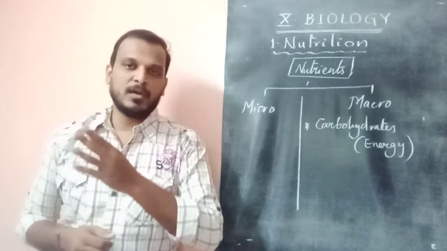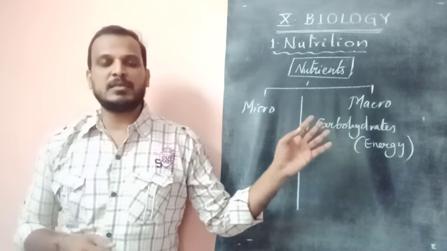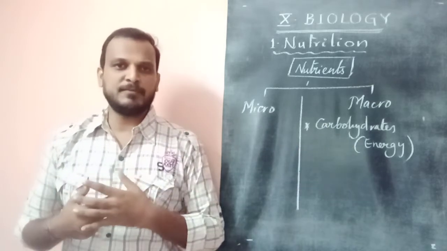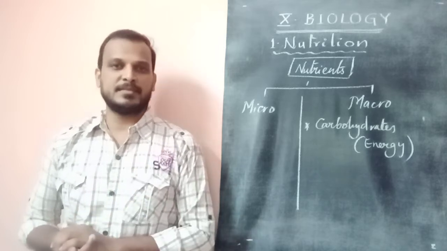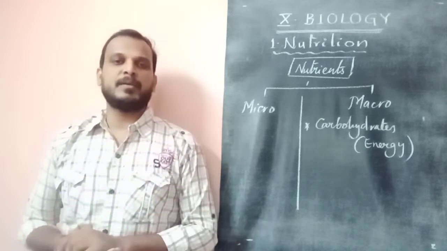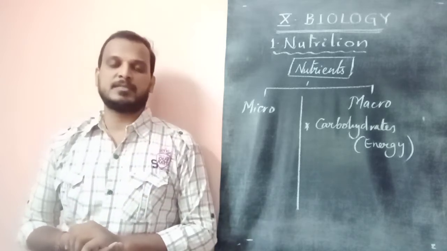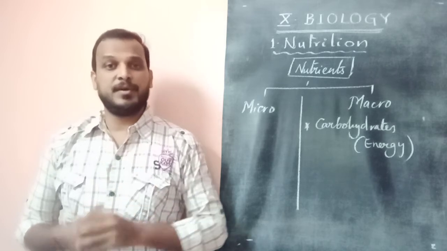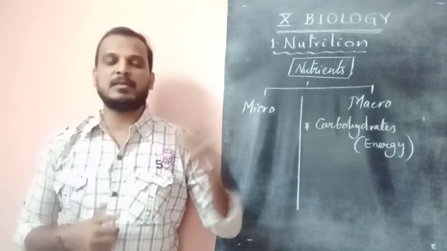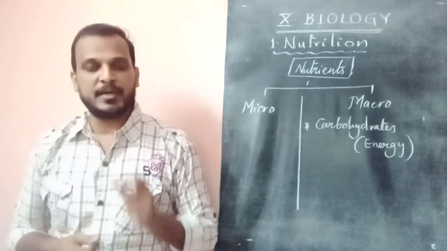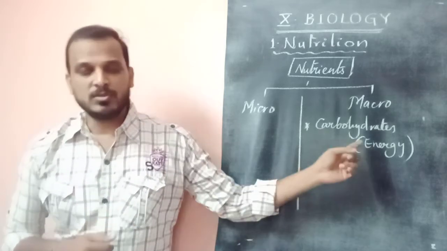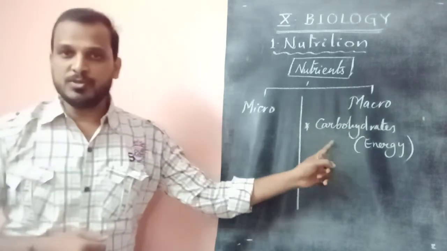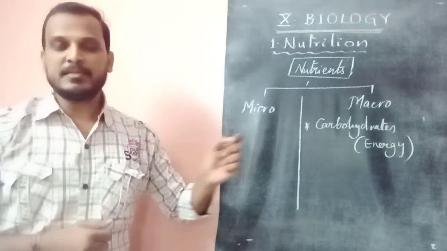If you continue a meal without rice or carbohydrates, your energy requirements are not fulfilled. You will feel low on energy. So we need to supply carbohydrate-containing food first. Very important. So the first important macronutrient is carbohydrate, which provides energy to the body.